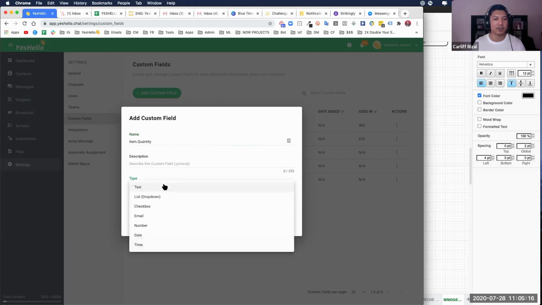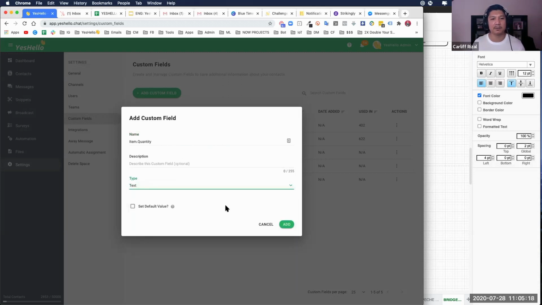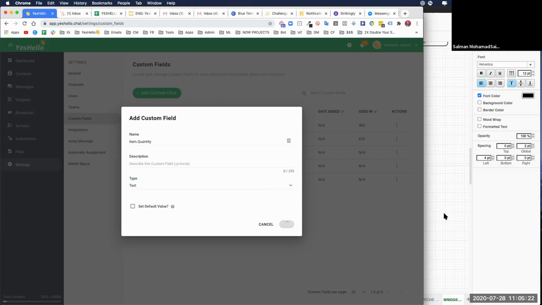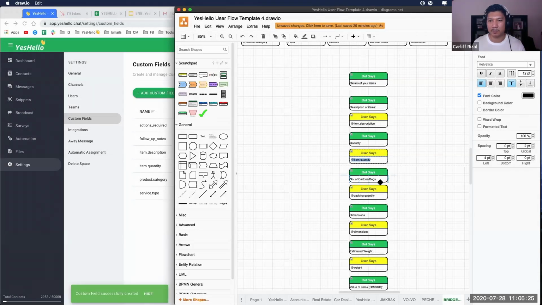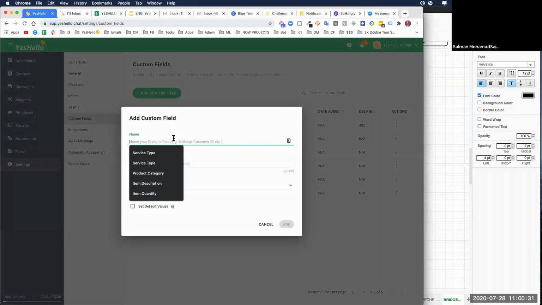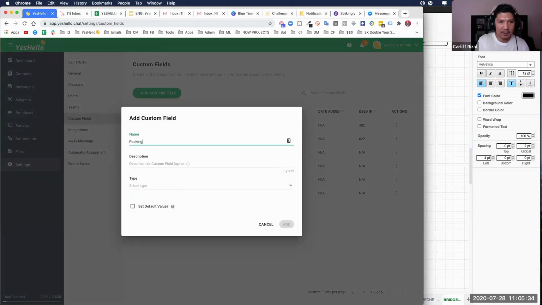Okay, so best is we use text. Sometimes people type and stuff like that, right? Yep. Okay. The next would be packing dot quantity. Okay, great. Packing dot quantity. Great. Text. Like that.